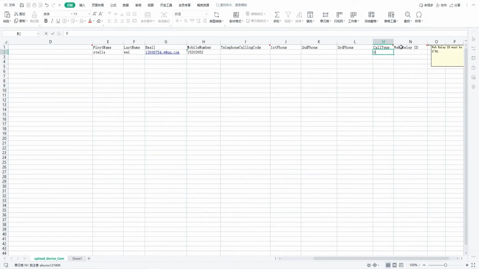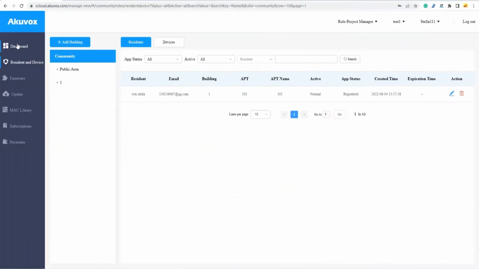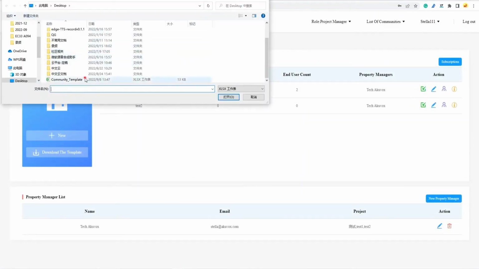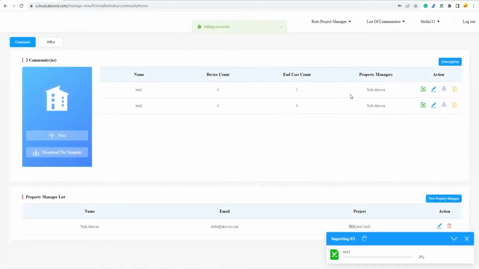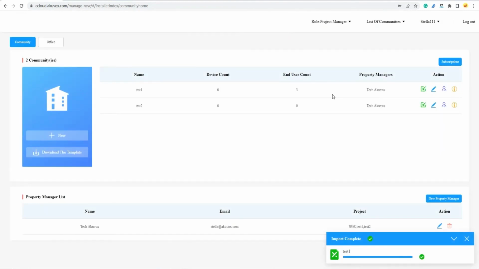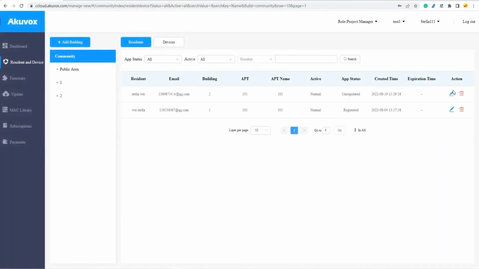Back on the SmartPlus Cloud platform, in Community view, select the desired community. Select the import icon to import the template. Once the import is complete, select the info icon of the desired community to check whether users have been added to the corresponding community.